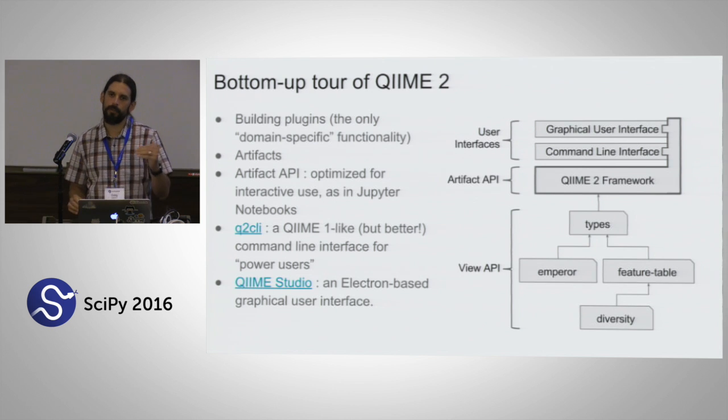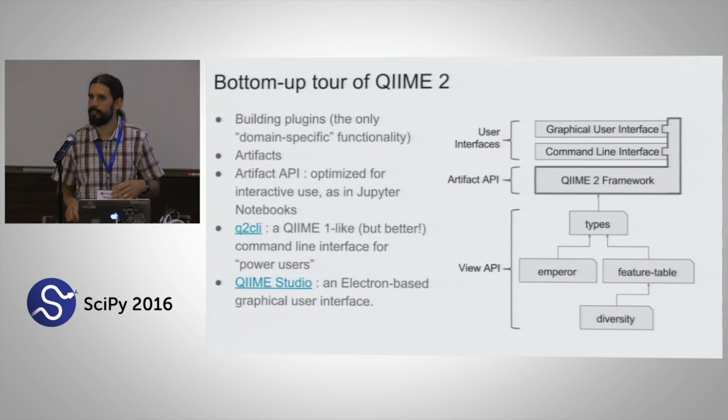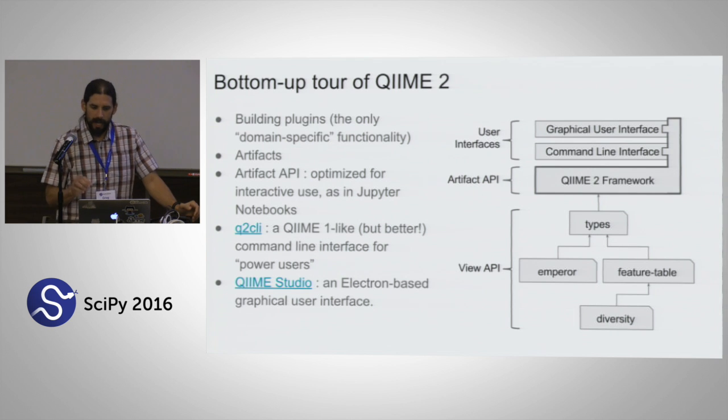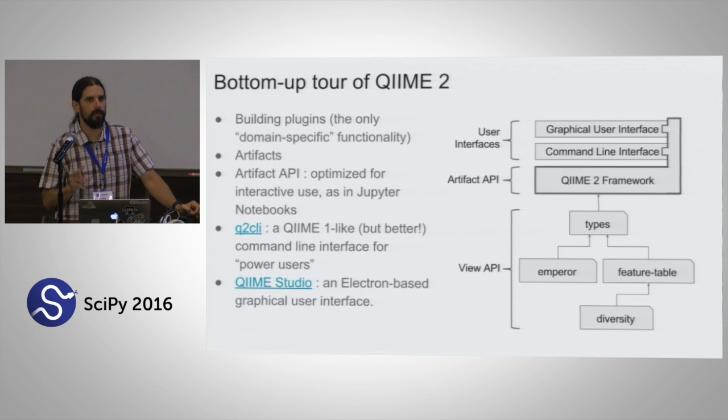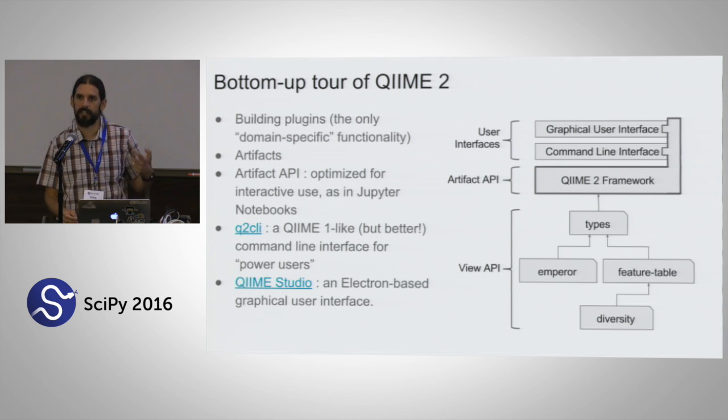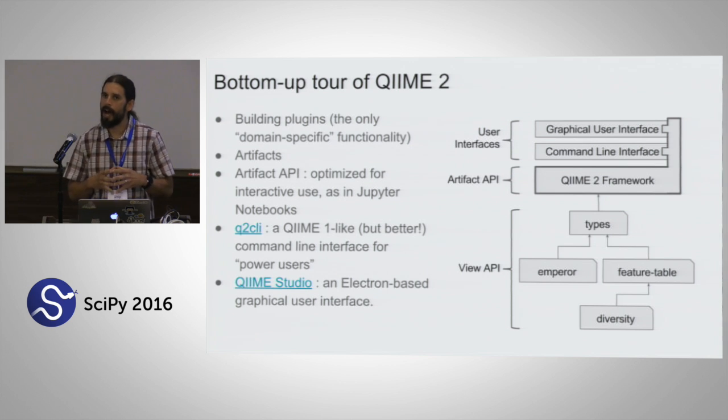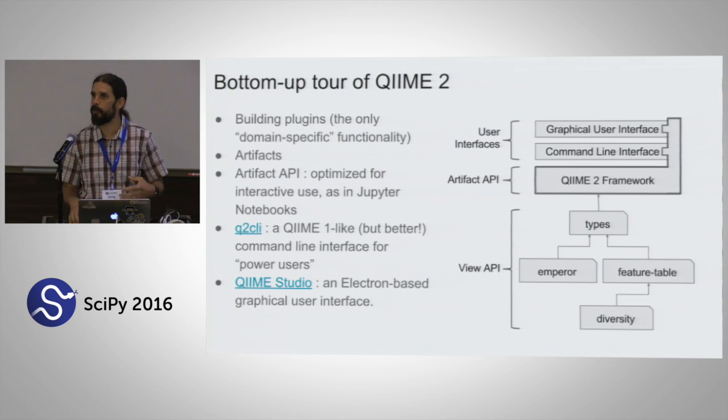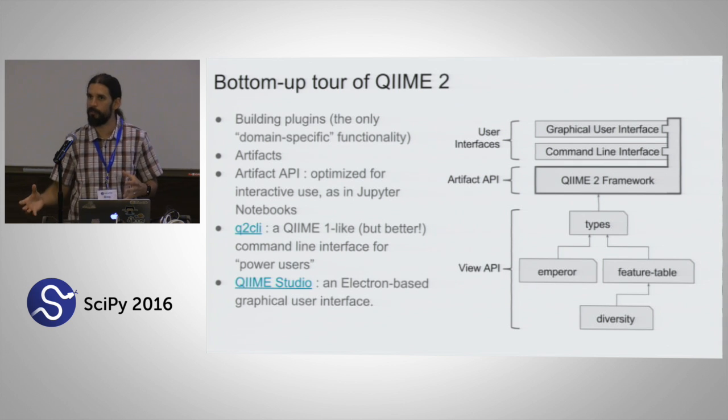Then I'm going to walk you through 3 different interfaces. We'll look at one built-in interface, which is what we call our artifact API. That'll become clear why in a few minutes. Then I'm going to look at 2 example interfaces. One is a command line interface, and one is a graphical user interface. These live as separate packages that you can plug into this underlying framework. I mentioned that this is an extensible platform. It's extensible both in the sense of adding new functionality through plugins and in adding new interfaces.